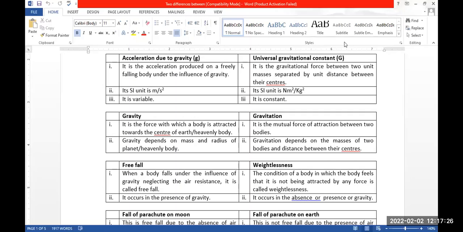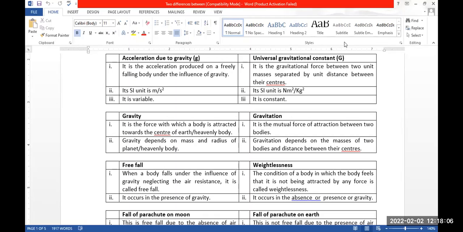Next point is that gravity depends on the mass and radius of the planet or heavenly body. The factors affecting gravity are the mass and radius of the heavenly body. But gravitation or gravitational force depends on the masses of two bodies and the distance between their centers. These are the two factors affecting gravitation. What are these two factors? One is the mass of the two bodies and the other is the distance between their centers.